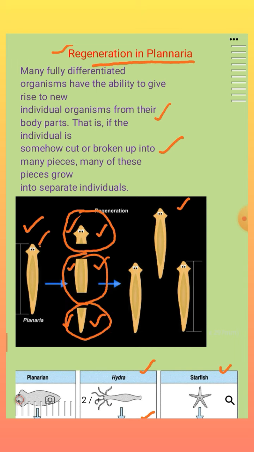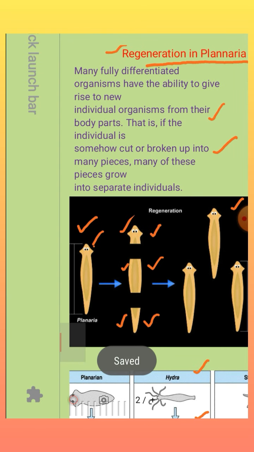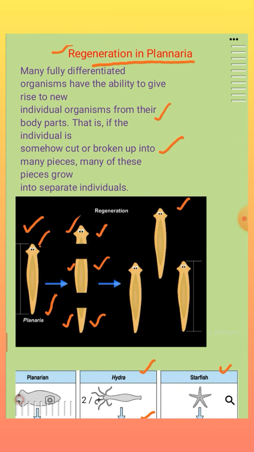As eyes are there, you can consider this as the head area, this is the middle piece, and this is the tail part. Each fragment has the ability to regenerate the entire body. From the parent body, each cut piece can develop the remaining entire body of the planaria. Clear? Suppose this is the parent planaria. When the parent planaria gets hurt, cut or broken anyhow, each fragment can develop the remaining pieces.